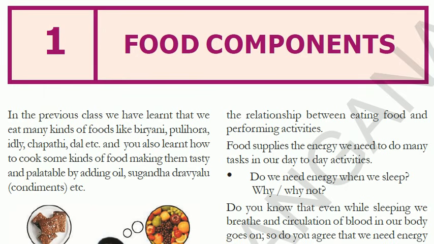So in the 7th class science textbook here, we will have 17 chapters. The first chapter is about food components. All 17 chapters are designed in such a manner that the whole of basic science for 7th class will be completed. And in the 8th class textbook, science will be divided into physics and biology. In physics, further chemistry topics will be added.